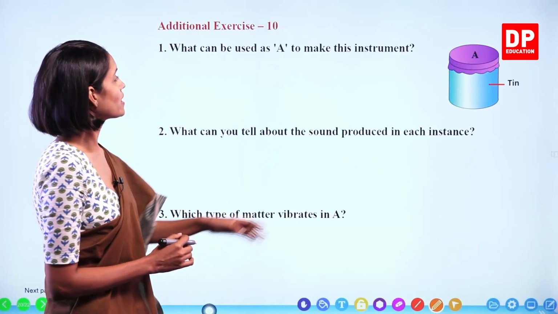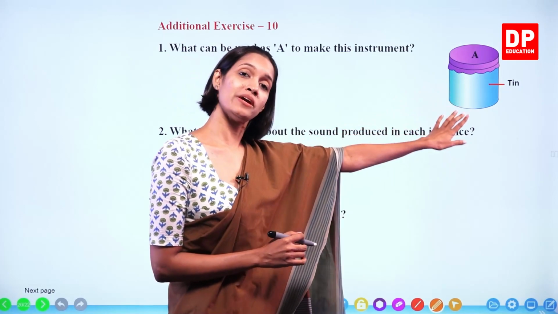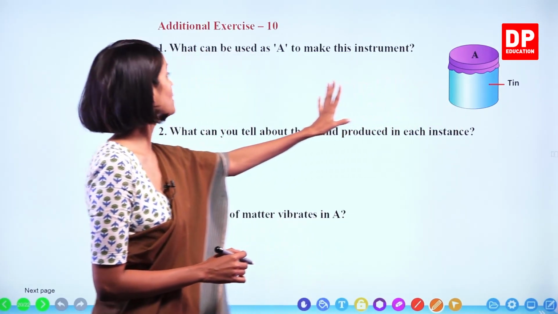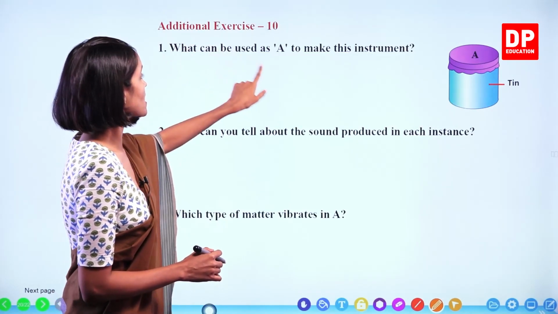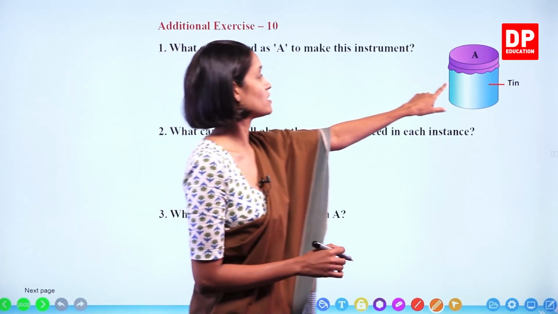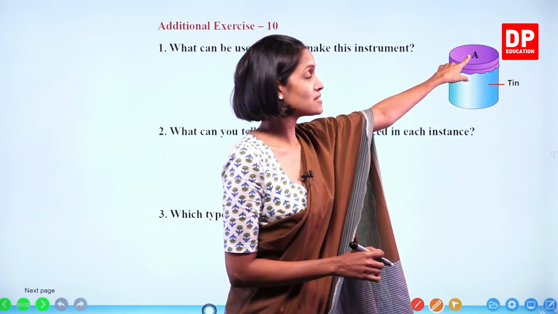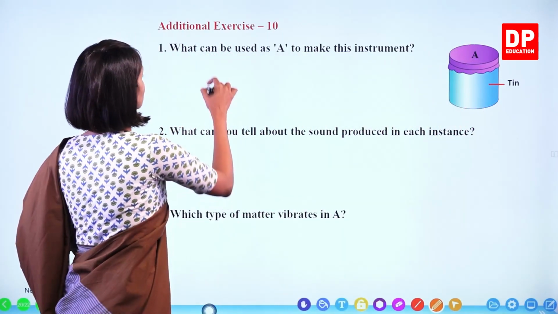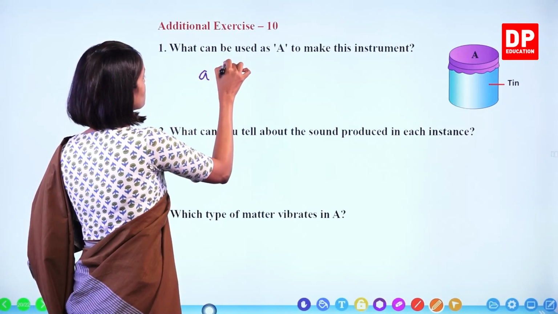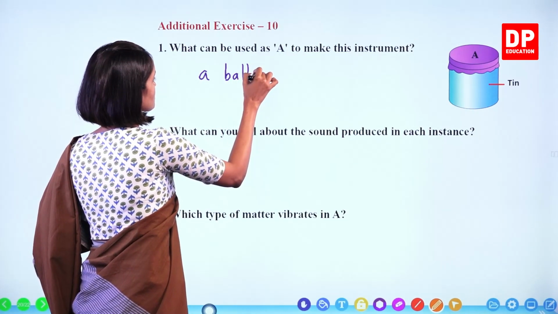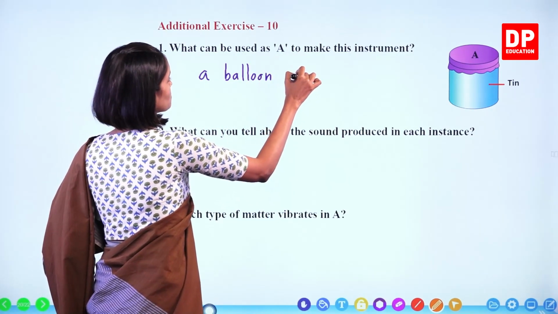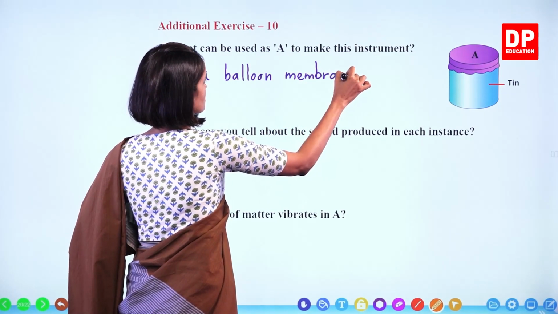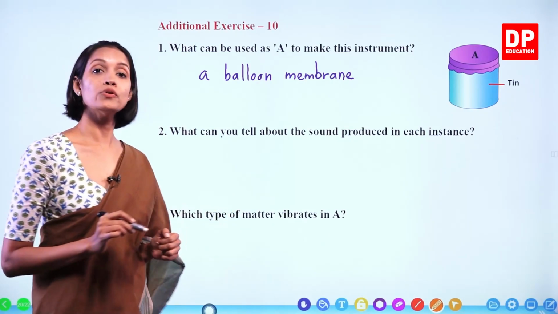Exercise 10. Look at this picture. Do you remember we made this instrument, children, using a tin and a balloon membrane? Okay? What can be used as air to make this instrument? Now, this is a tin. What is this, children? We have to use a balloon membrane, okay? Let's write. A balloon membrane.